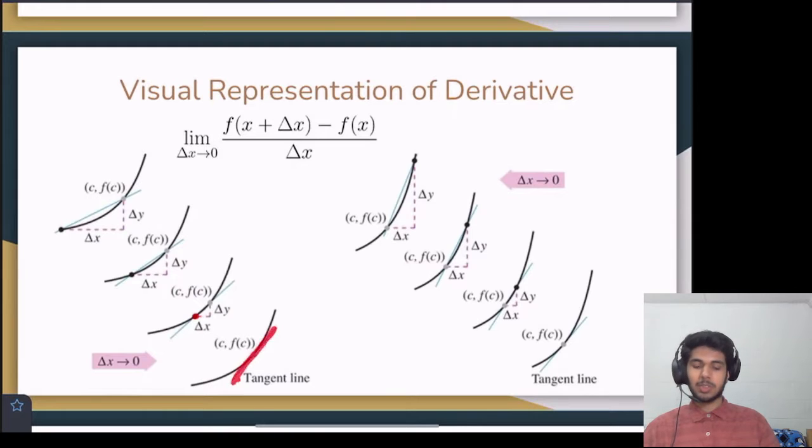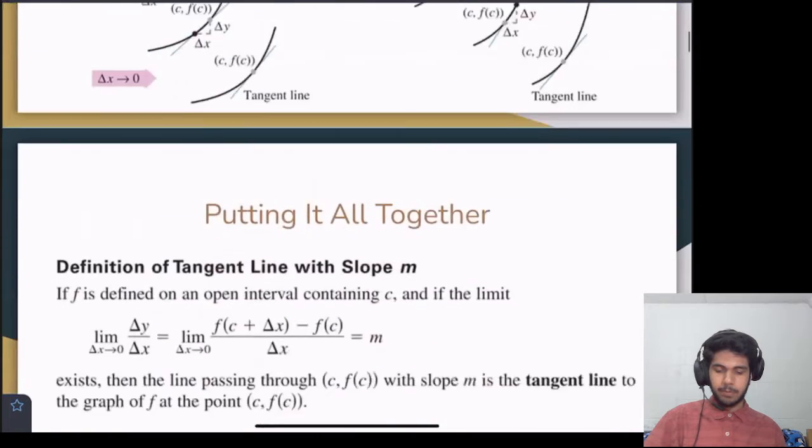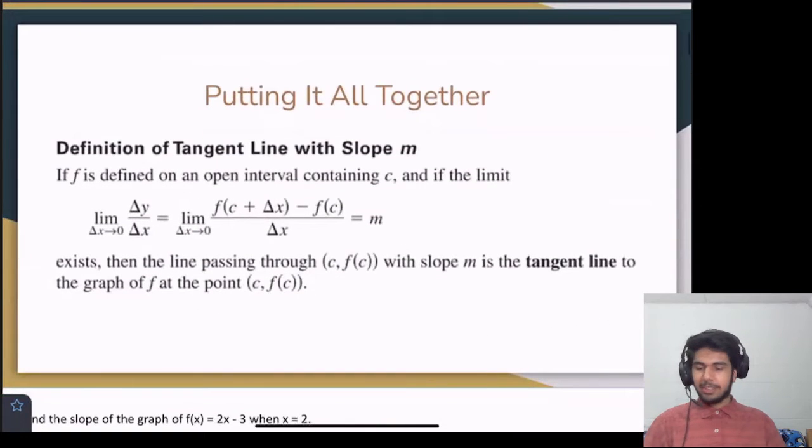Finally, when delta x is really small, then we get the tangent line we want. And this is essentially the same thing. Delta x is gradually getting smaller and smaller until it approaches 0, and then we get the tangent line. So this is a really nice visualization of what a derivative is. It's just finding the slope of the tangent line at a point. So now we're going to put it all together.